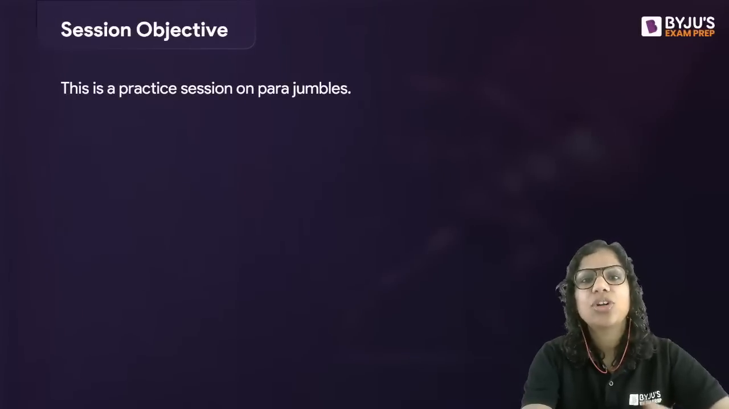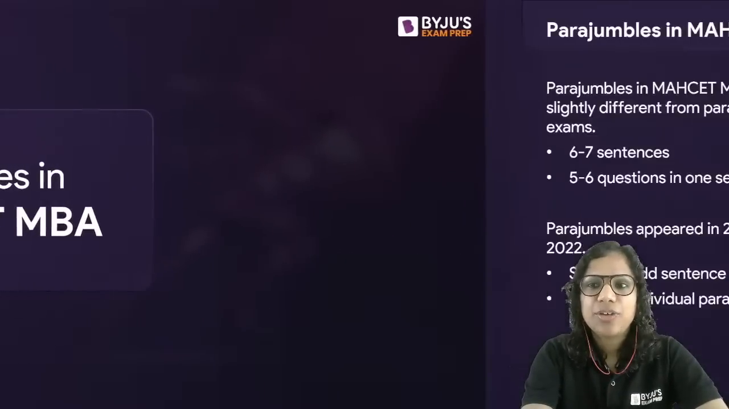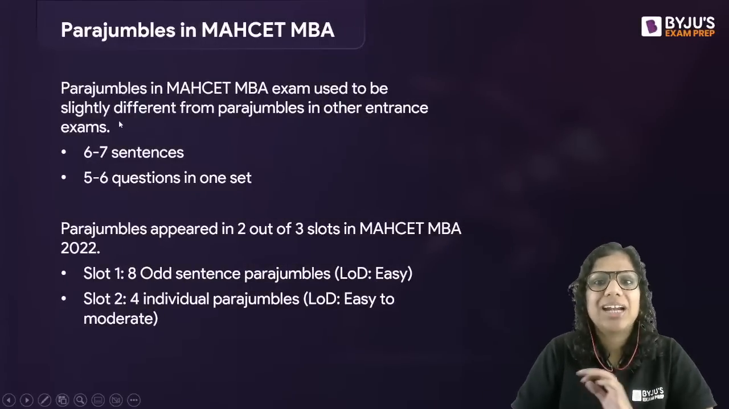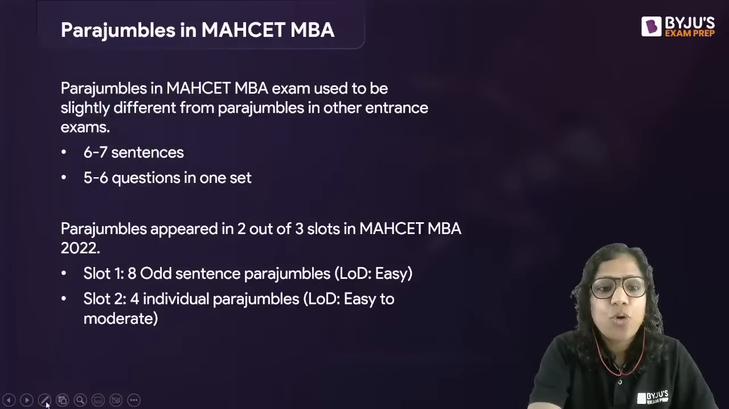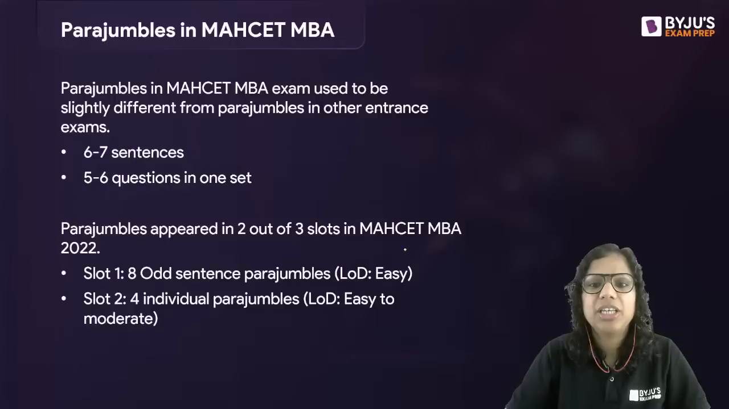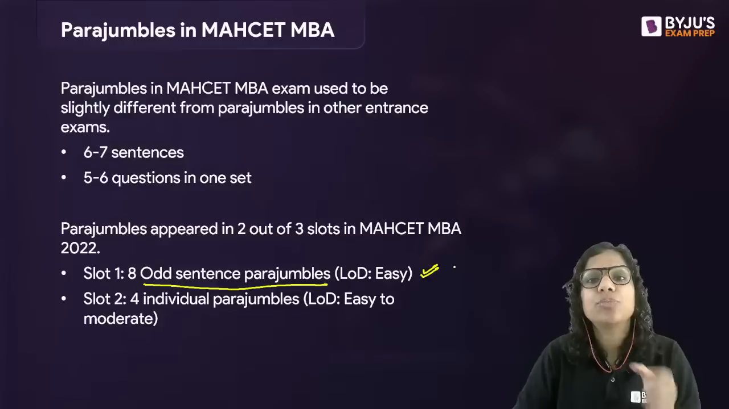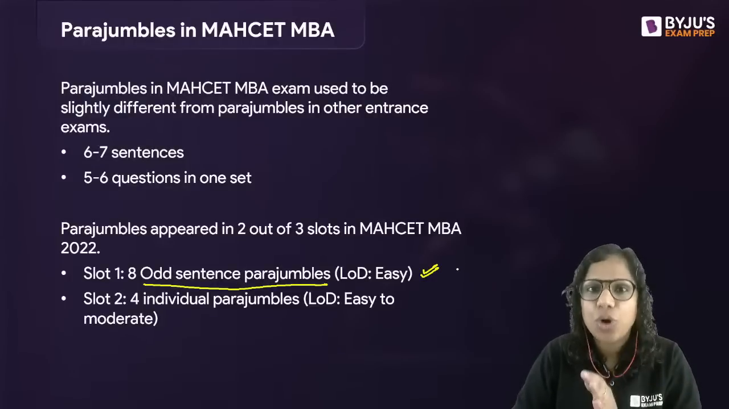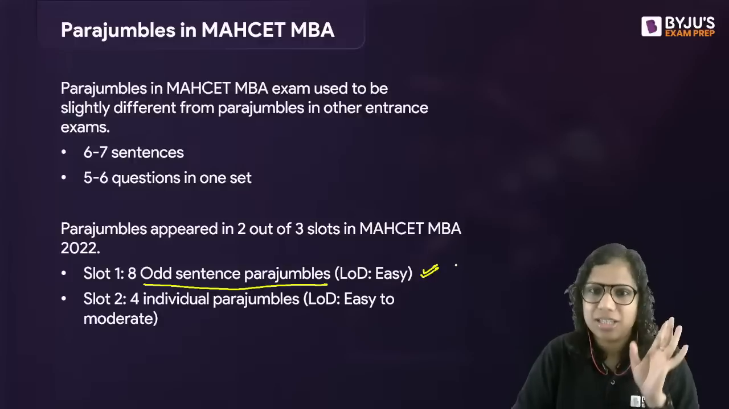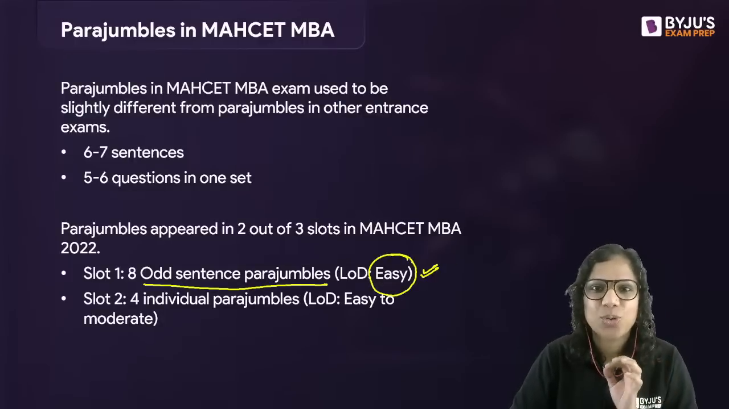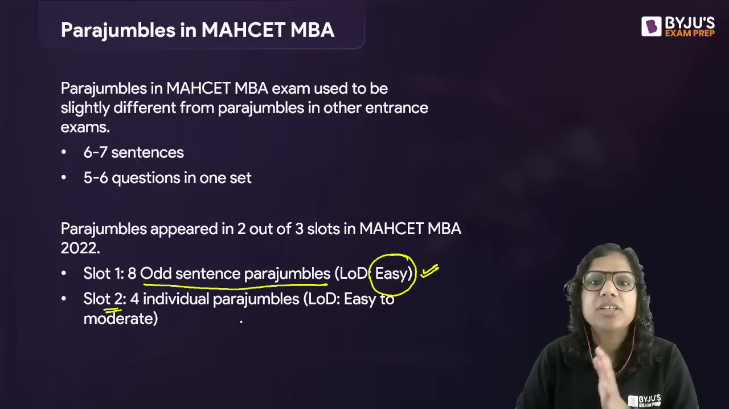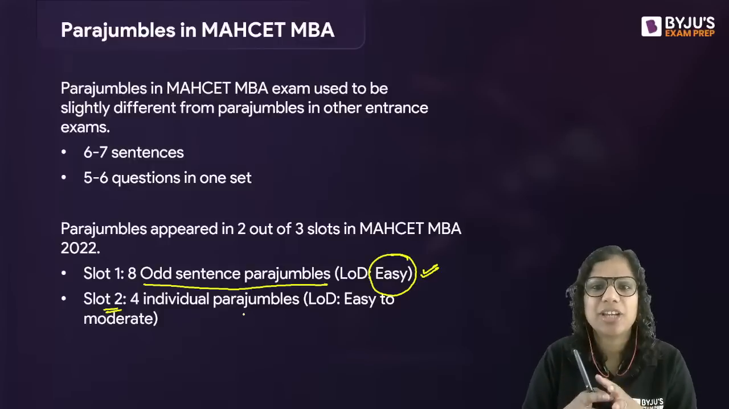So let's have a look at what all came last year. If I look at 2022, we had parajumbles that were of odd sentence type. So they were not simply your sequence parajumbles. Five sentences were given to you. Out of these, four belonged to a paragraph. One did not. You had to spot just that one sentence. So these are easy question types. Slot 2, on the other hand, had four individual parajumble questions, five sentence parajumbles, the usual MCQ parajumbles.